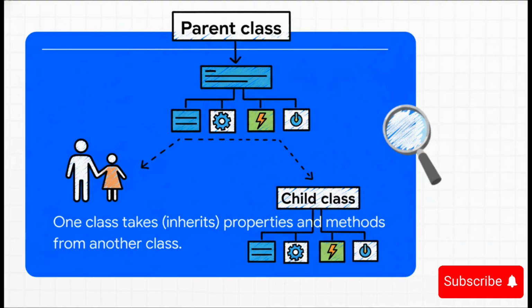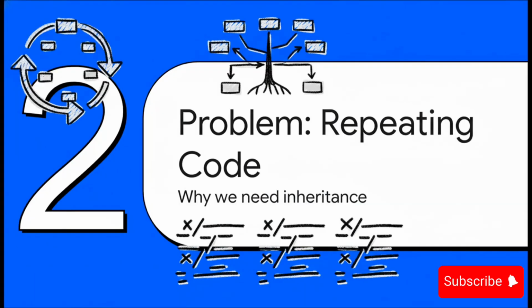And that brings us right to the official definition. In programming, inheritance is simply when one class, which we call the child class, gets to take on all the properties and methods of another class, which we call the parent class. Just like our family example, the child automatically gets all the parent's abilities, and that saves us a ton of work.